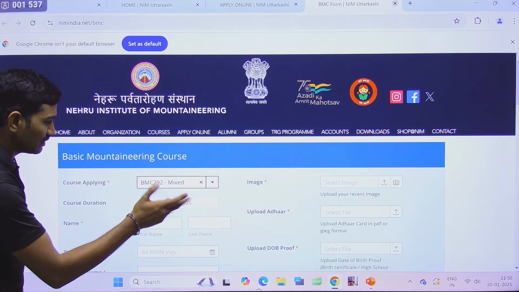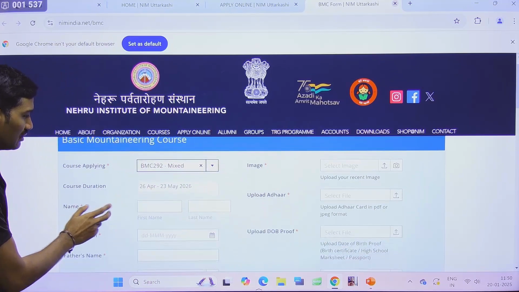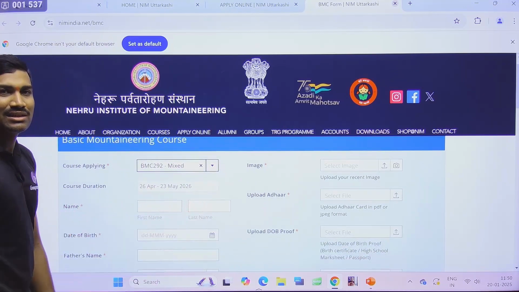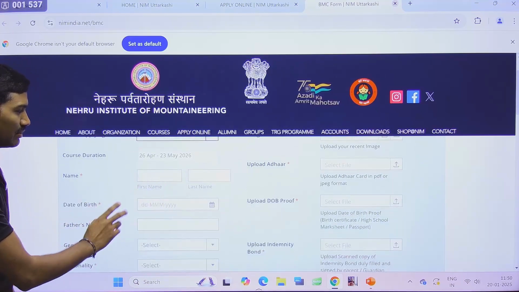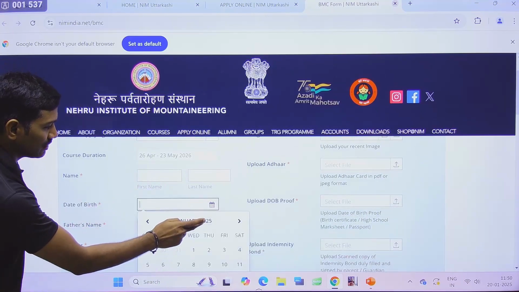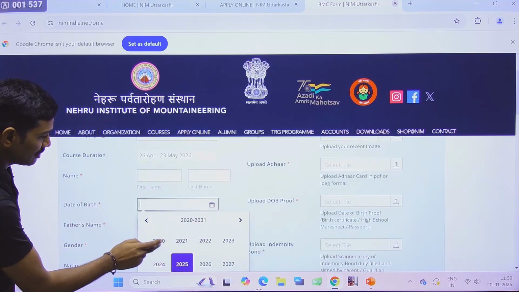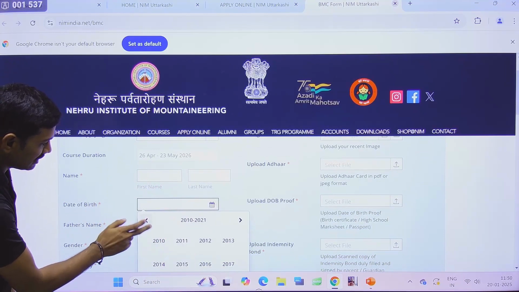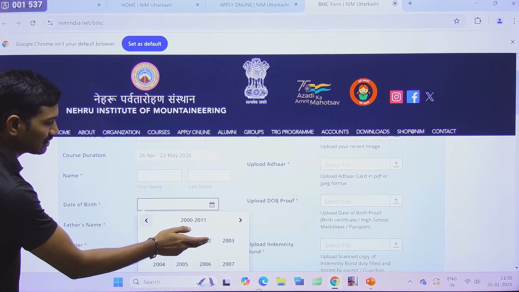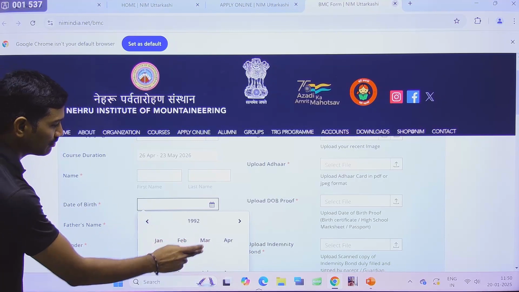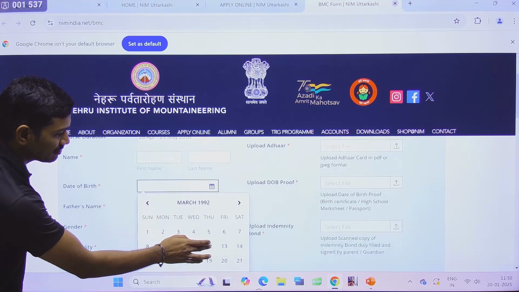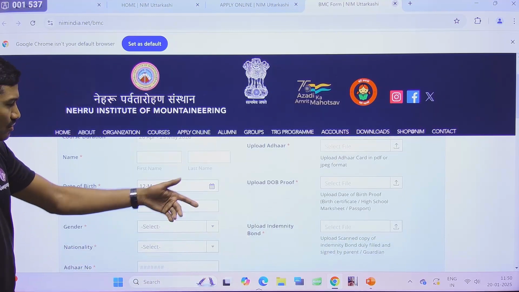Suppose you want this one, this is the one. Then write the name. Last name means the surname. The remaining name you just write under the first name. Date of birth, you just click here. Now you come here. What is the year? Accordingly you select the year. Suppose you are from 1992, March month. What is the date? Select the date like this. Randomly you can select it.